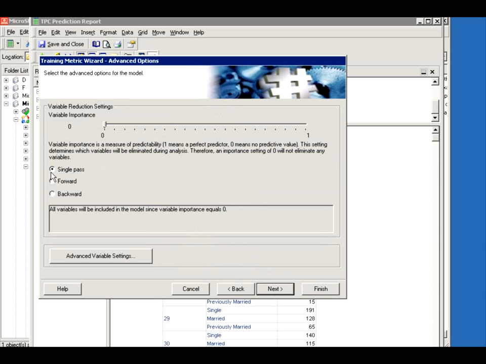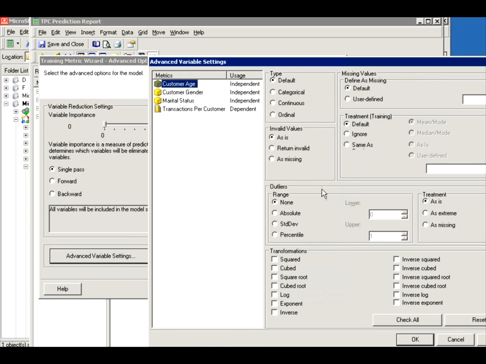In this case, you have single pass forward and backward, and variable settings. You have tons of choices. You have to know what you're doing before you play with any of these. But this is saying, what kind of data is it? Is it categorical, continuous, or ordinal? And if you don't know, it'll go to default, which is based on the definition of this attribute. For instance, in this case it was a number, so it probably will be categorical or continuous. Age is categorical. If you want to specify, you can go here and choose it. If you're not sure, just keep it at default.